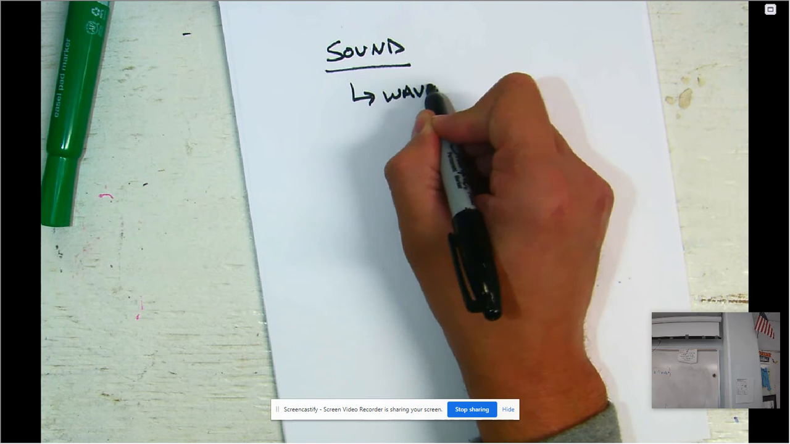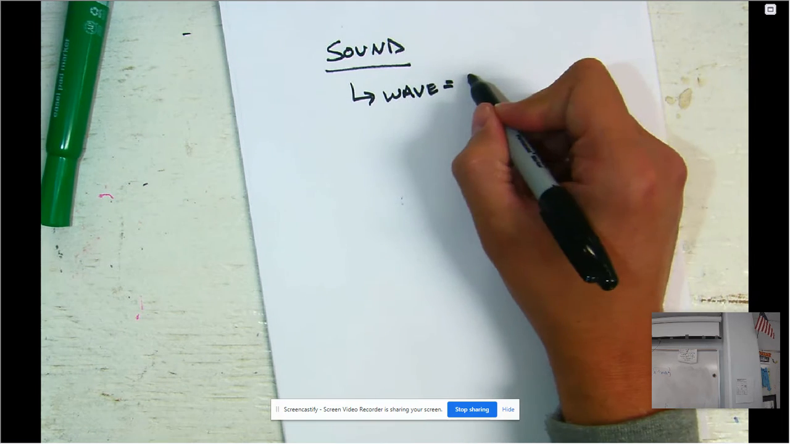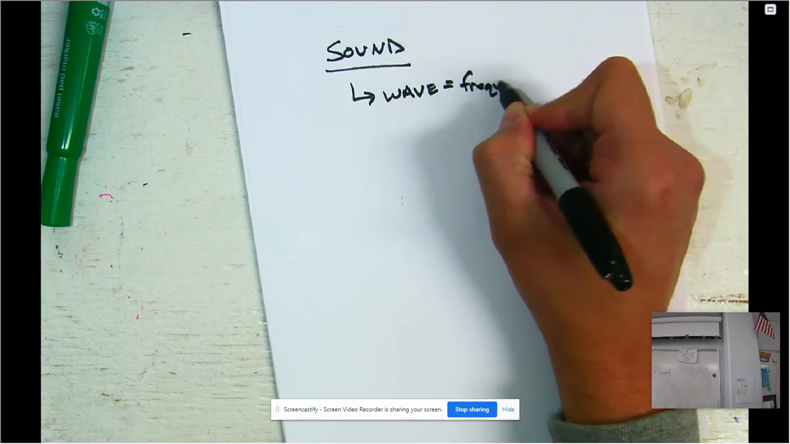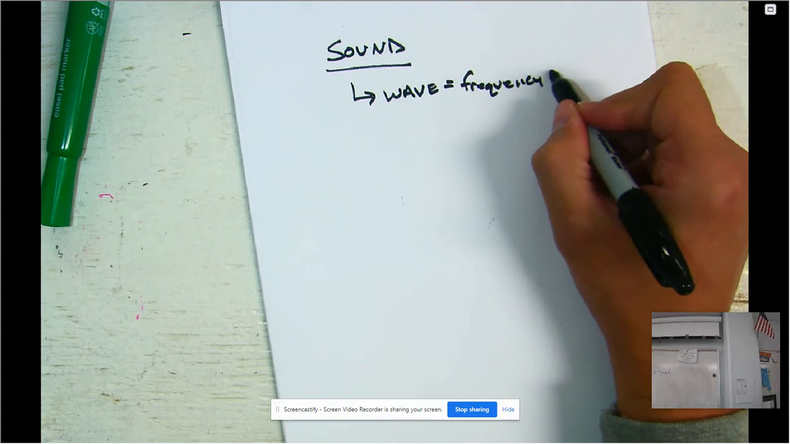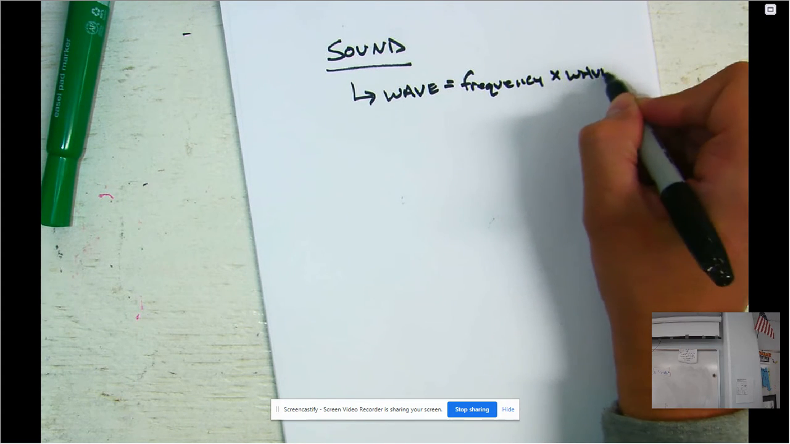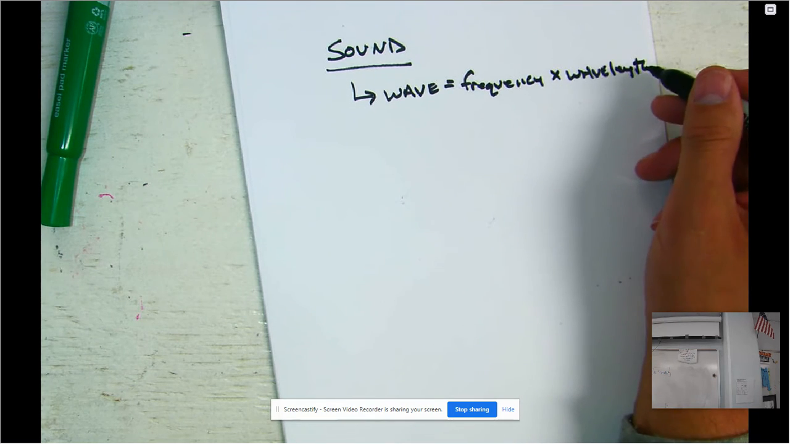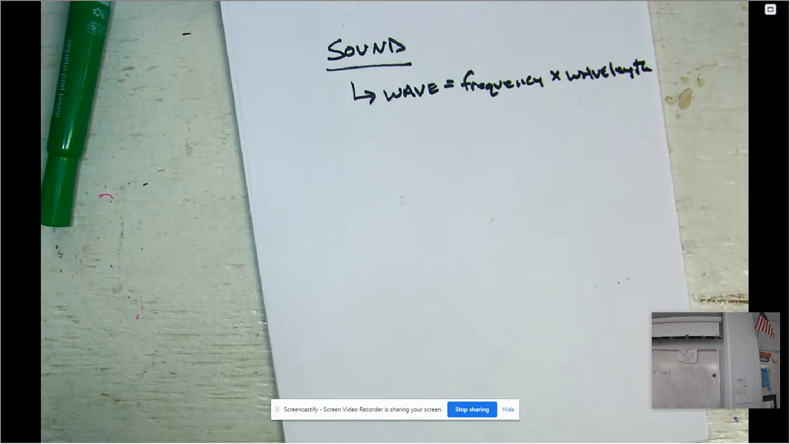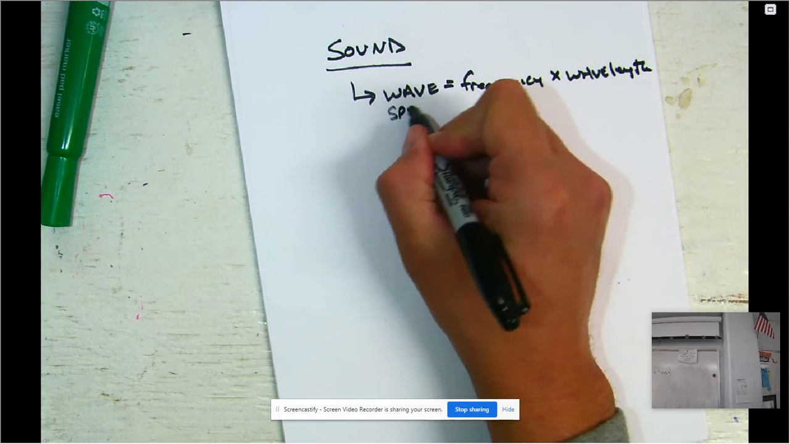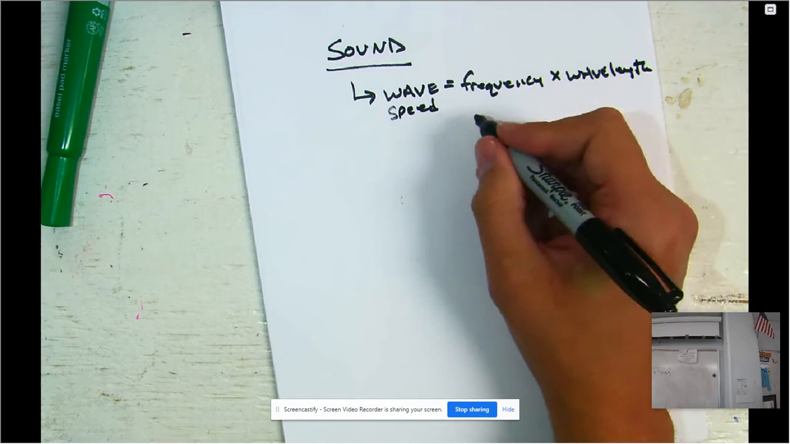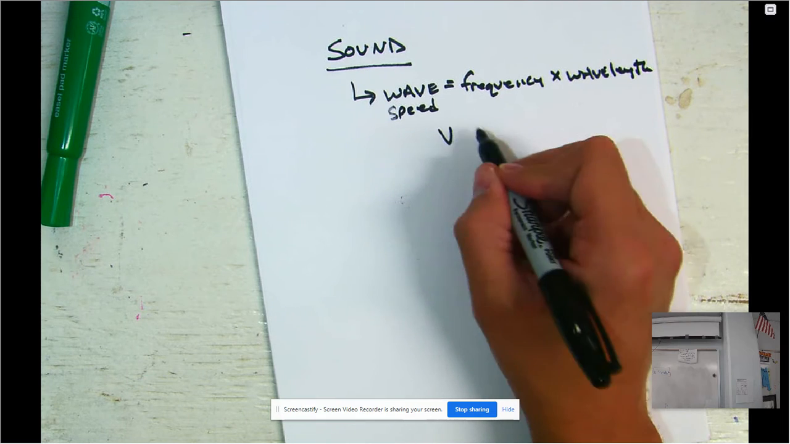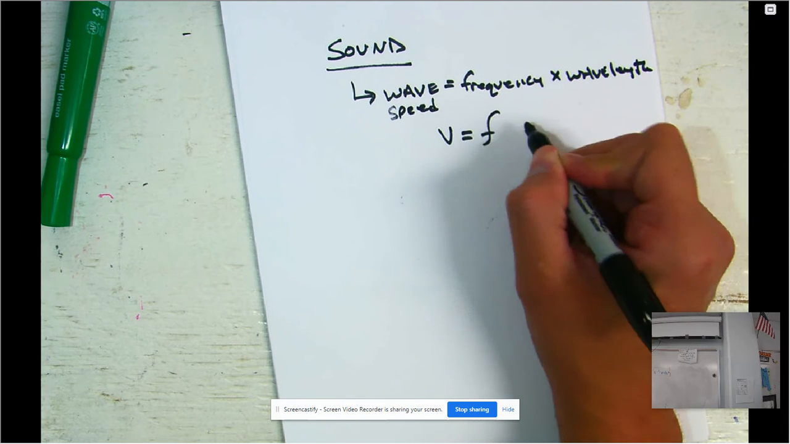So wave speed is going to be equal to the frequency of the wave times the wavelength. We've already looked at what wavelength is. We want to talk about frequency here in a second. So the wave speed is equal to the frequency times wavelength. If we want to abbreviate that, we could say velocity is equal to frequency